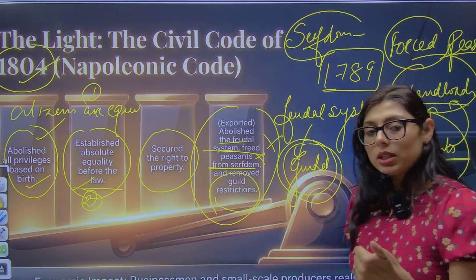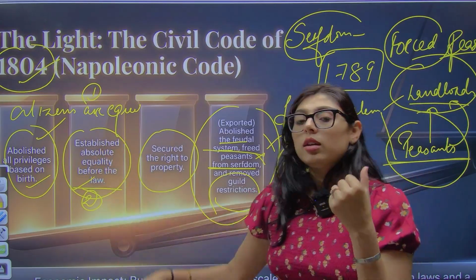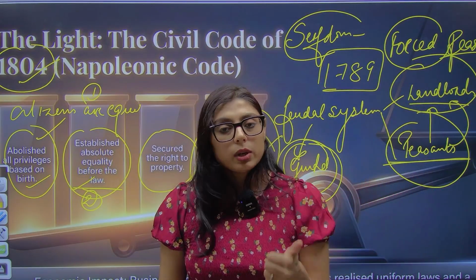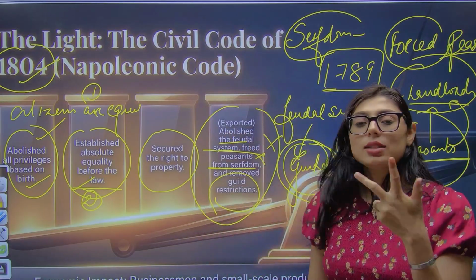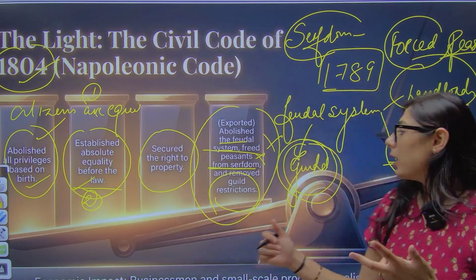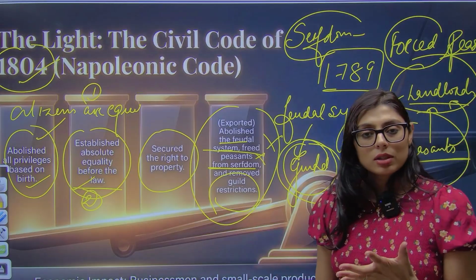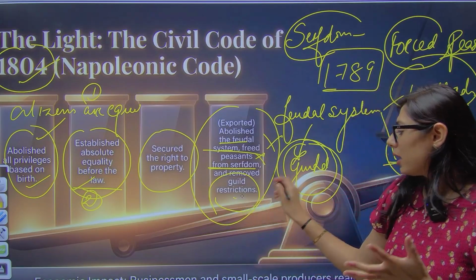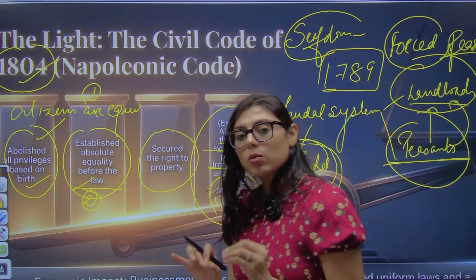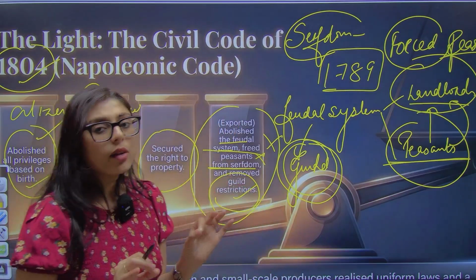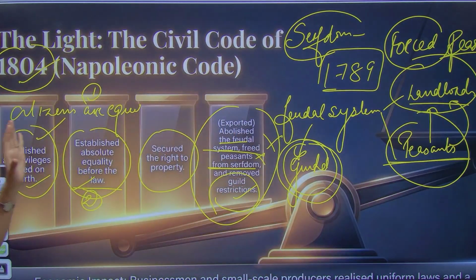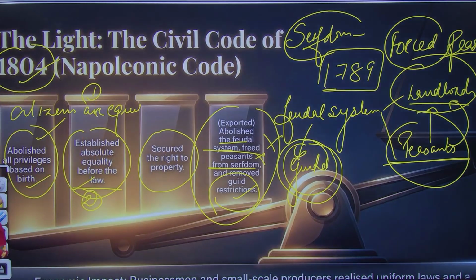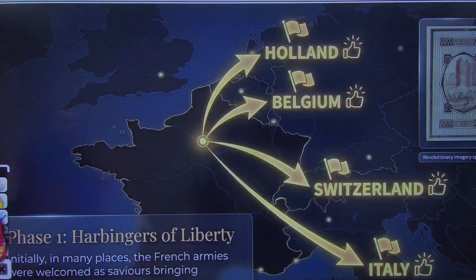So these were the 4 points. One, there shall not be any privileges based on birth. Second point, equality before the law. Third point, secure the right to property. And fourth point, abolish feudal system and serfdom and guild restrictions. So if someone asks you what are the 4 points that you have to mention as per the Napoleon Bonaparte Code 1804, you must be able to recall all these facts. Let's continue to the next thing.